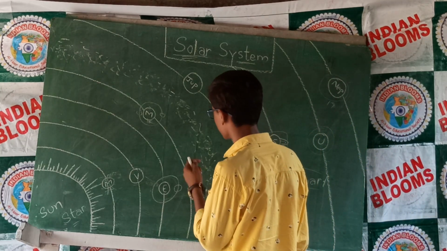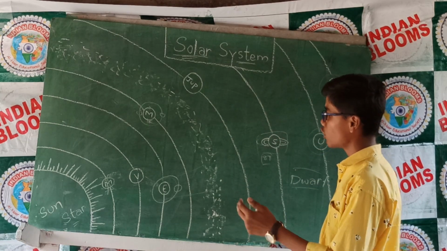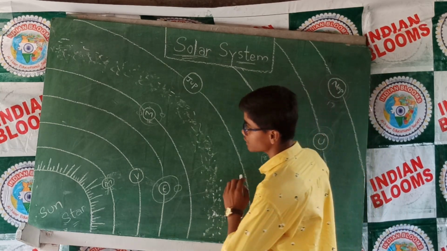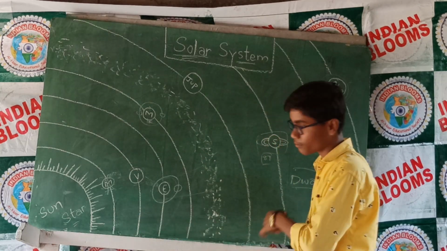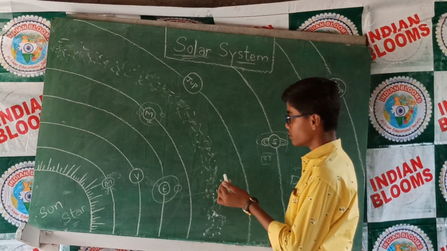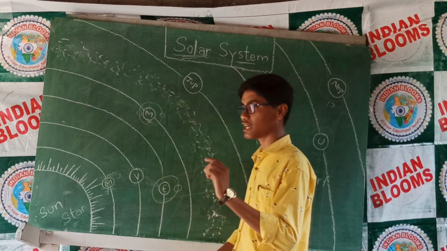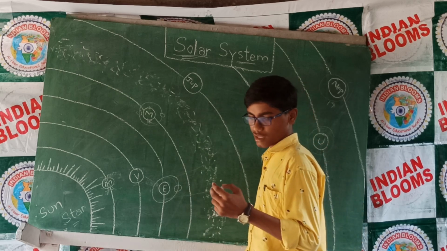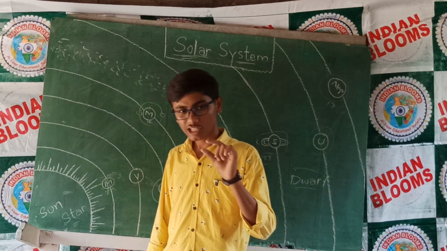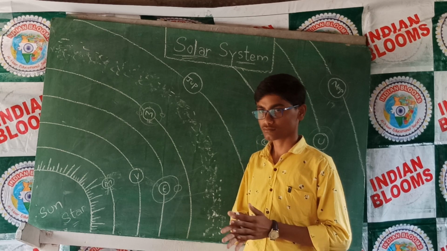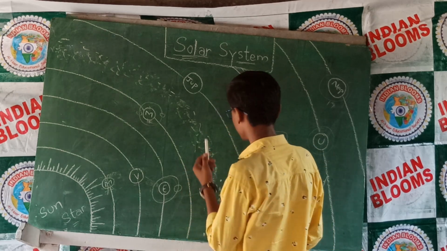Next, comets. Comets are also celestial bodies in our solar system, which revolve around the Sun in a very elliptical orbit. These comets are small in size, and they also consist of ice and gases like asteroids.